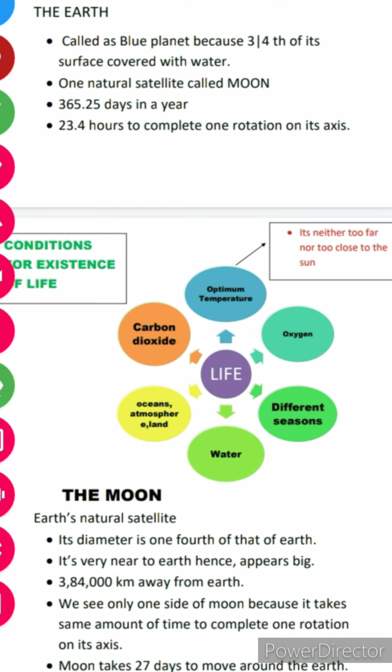Because of the oxygen that Earth has, and the different seasons, which contribute majorly to the different vegetations. The next is water. Water is very essential for life. Also oceans, atmosphere and land.